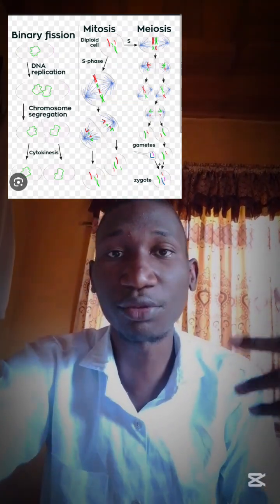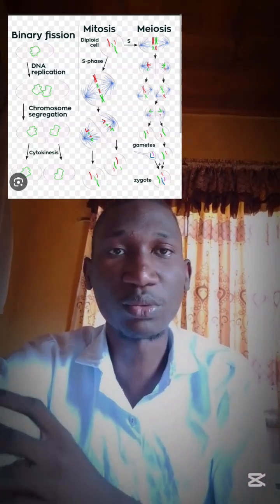Now, in eukaryotes, we have two types of cell division. We have the vegetative cell division, which is known as mitosis. It's also known as somatic cell division. That is the division for growth and development. And we have the division for sexual reproduction, that is meiosis, that occurs in either the sperm cell or the egg cell, and it is also known as reduction division. So I can say it is either somatic cell division or reduction cell division.